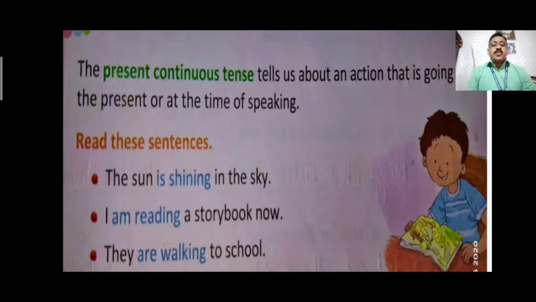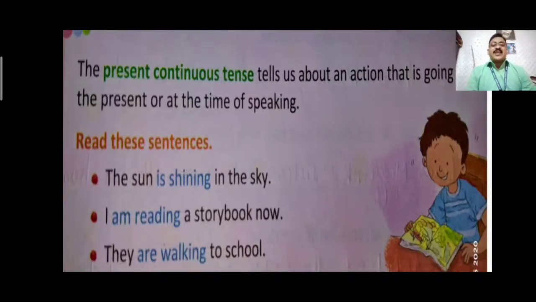They is a plural pronoun. So when the subject is a noun or pronoun, if it is singular, we have to use is plus ing. If it is plural, like they, are plus ing. If it is I in present continuous tense, it will be am plus ing.